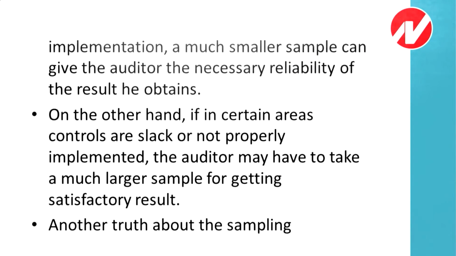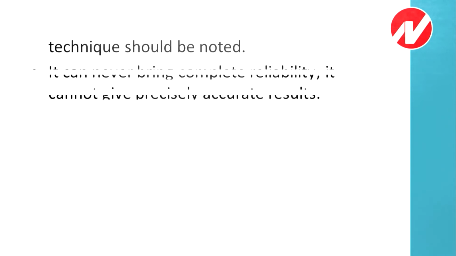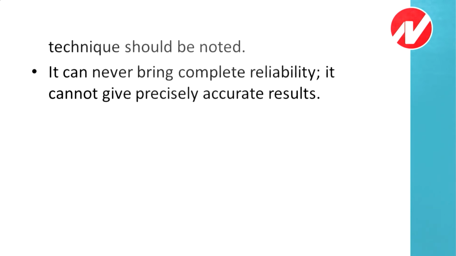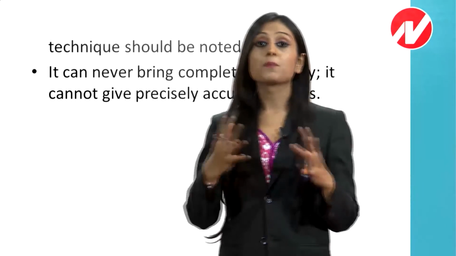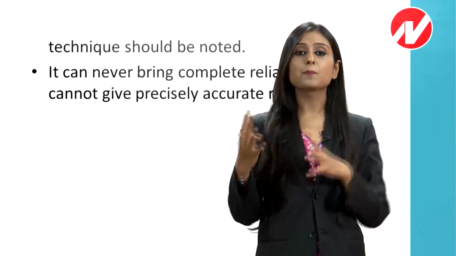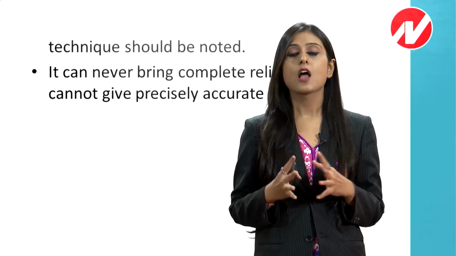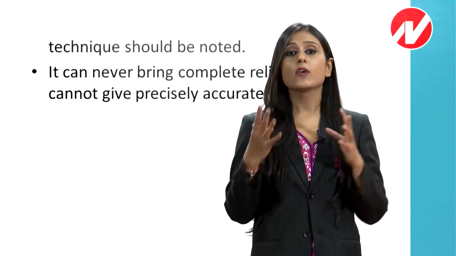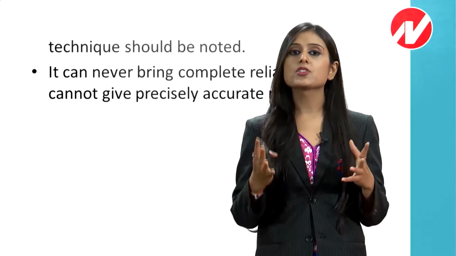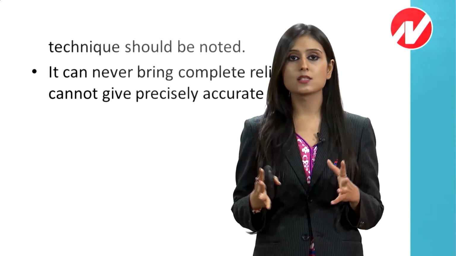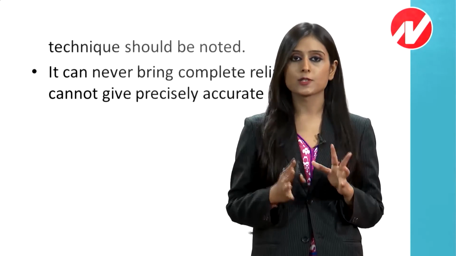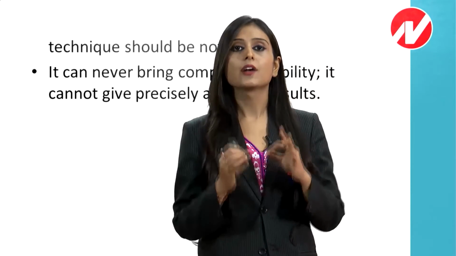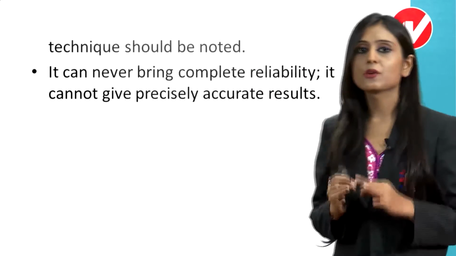Next point, another truth about this sampling technique should be noted. It can never bring complete reliability. It cannot give precisely accurate results. Meaning, this is very much true that a sample can never be 100% correct. Sample does not give 100% precise results because ultimately it is based on your judgment or on statistical techniques. We are not checking each and everything. So 100% expected results are not achieved by the sample, but close achievement is possible. So preciseness and 100% accuracy is not demanded from a sample.